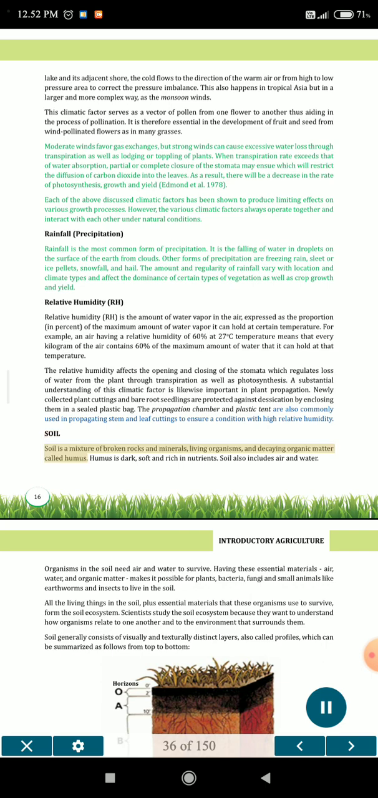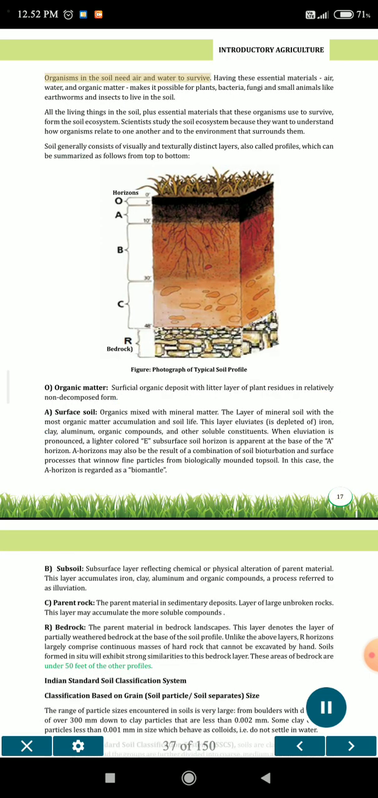Soil is a mixture of broken rocks and minerals, living organisms, and decaying organic matter called humus. Humus is dark, soft and rich in nutrients. Soil also includes air and water. Introductory Agriculture. 17. Organisms in the soil need air and water to survive. Having these essential materials, air, water, and organic matter, makes it possible for plants, bacteria, fungi and small animals like earthworms and insects to live in the soil. All the living things in the soil, plus essential materials that these organisms use to survive, form the soil ecosystem.